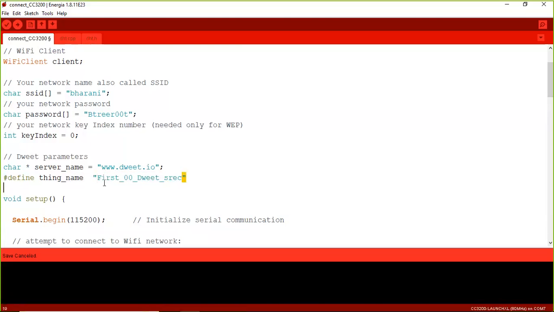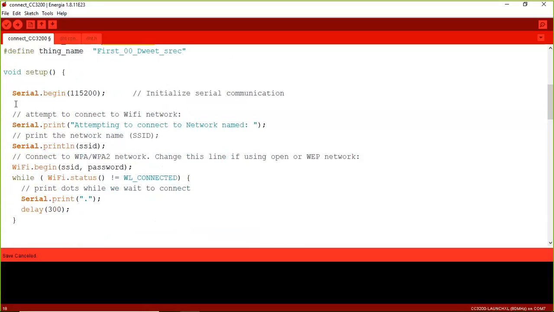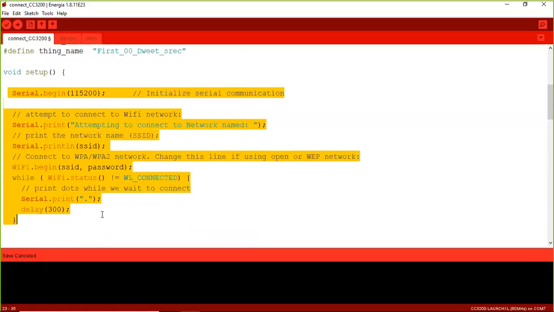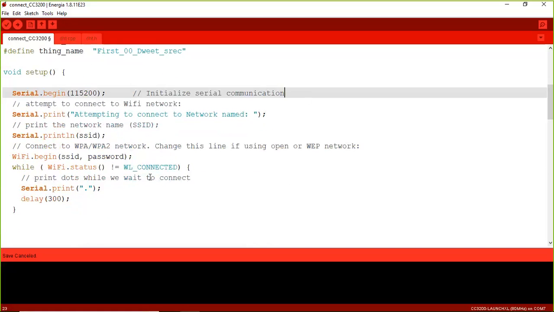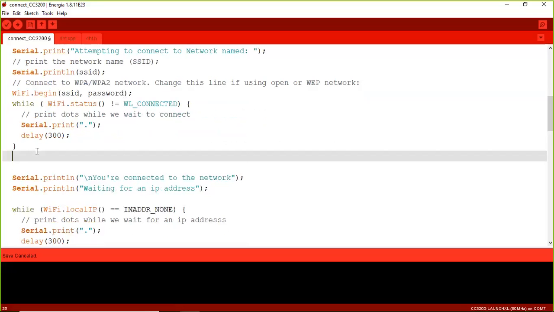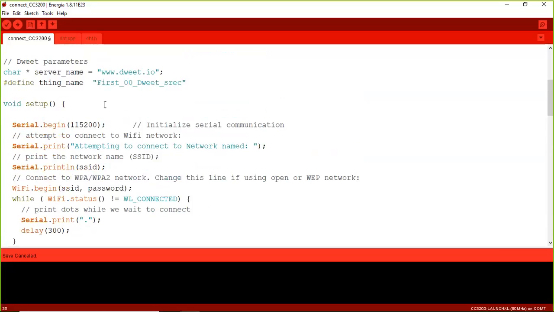Through this unique thing name, this CC3200 board can establish communication to the dweet.io website via our Wi-Fi. Yeah, within the setup function, what I have done is we have simply, this is the serial communication.